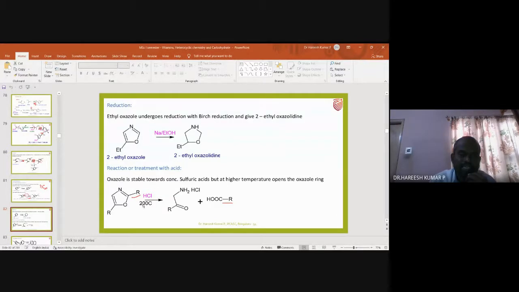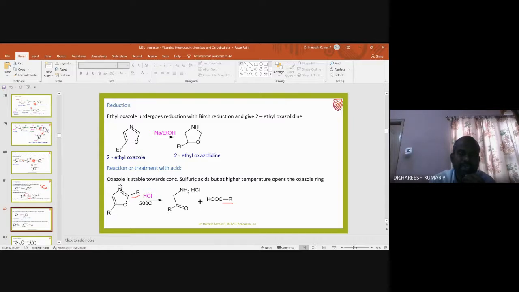Once this bond breaks, O is converted into OH, and then water is attacking here. Once there is a bond formation between this carbon and OH, the bond between the oxygen and OH comes over here, and this picks up a proton. Again, this reaction is happening in the presence of acid.